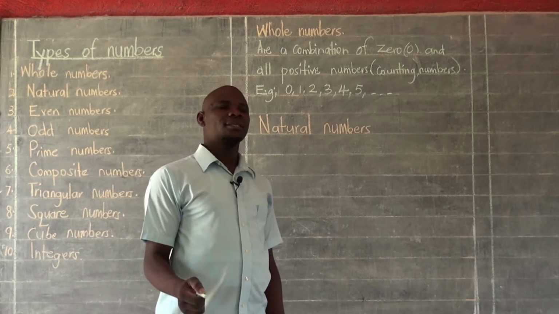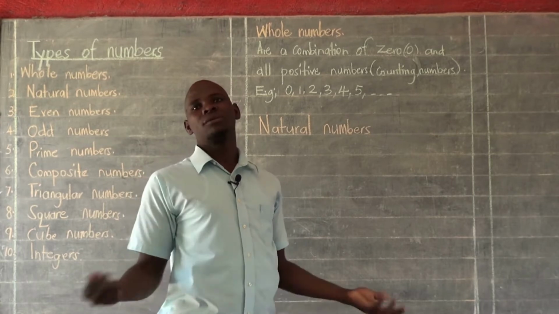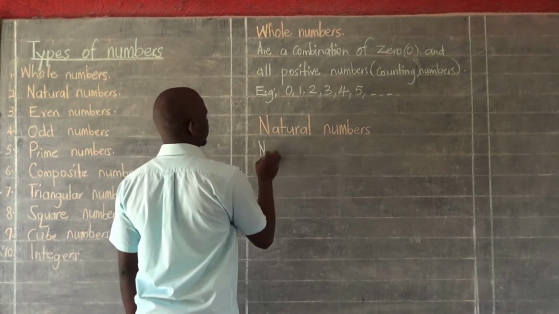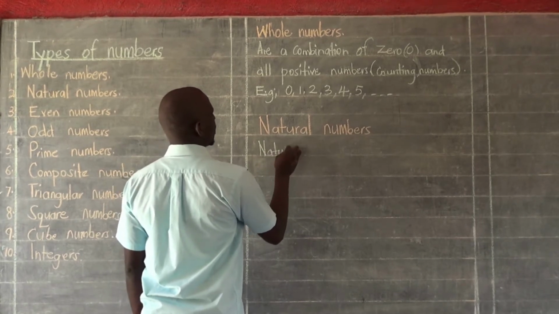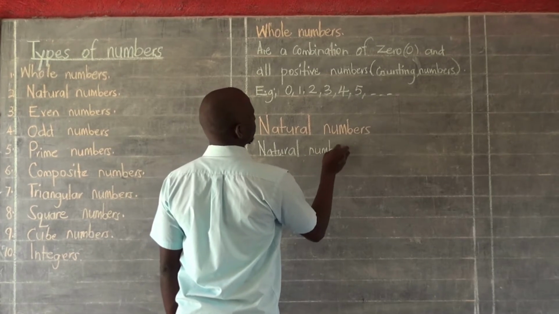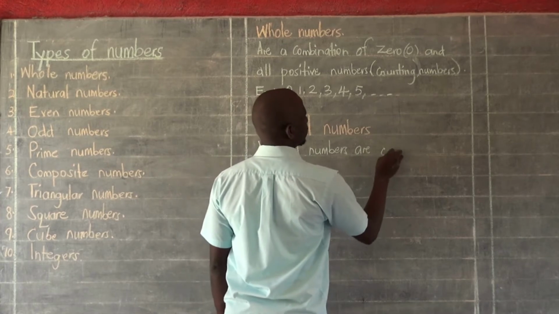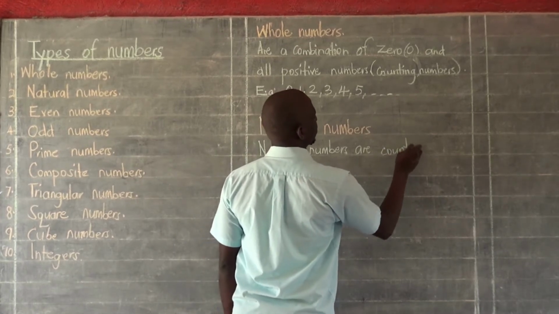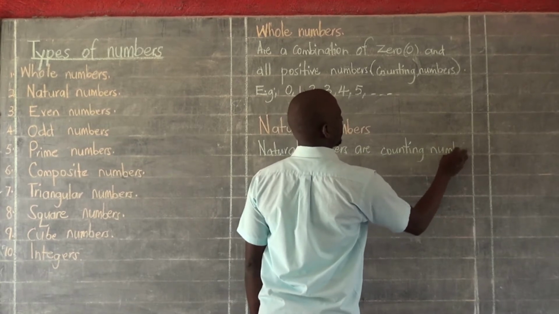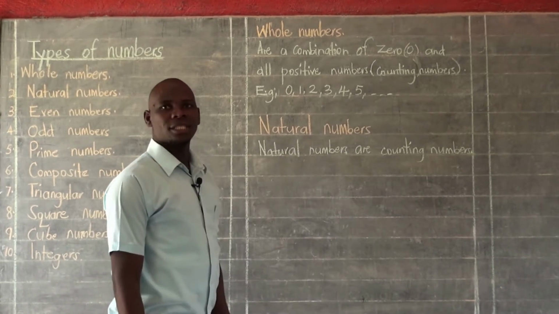Natural numbers or counting numbers are those numbers that we pronounce when we are counting. You can simply say natural numbers are counting numbers.